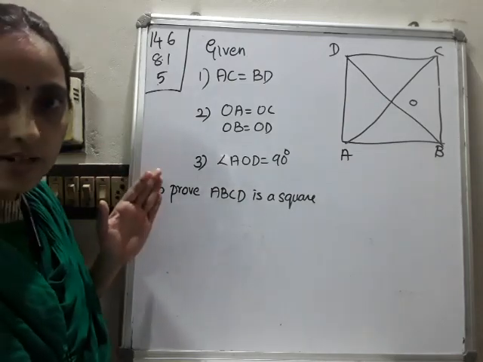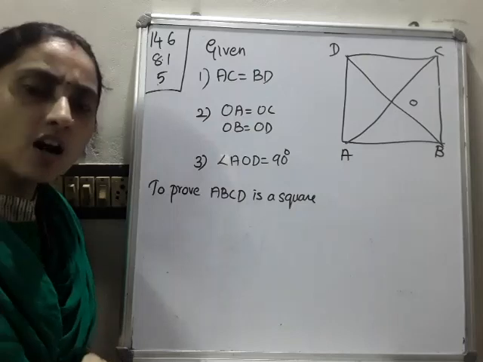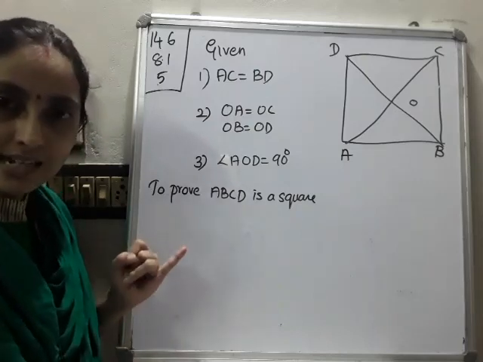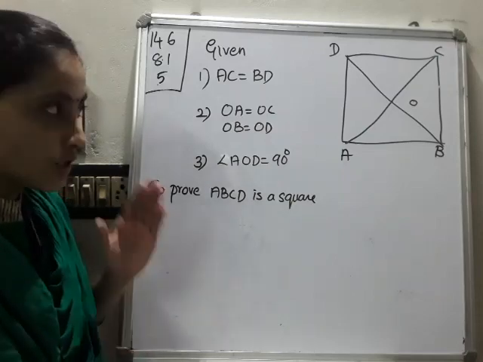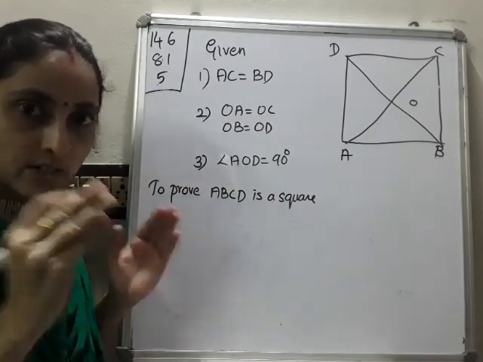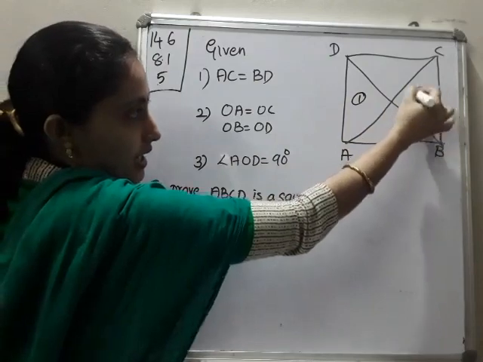First of all, what you have to prove? It is a parallelogram. Okay. For that purpose, we have to say how we can say that it is a parallelogram. If the opposite sides are equal and parallel, then we can say it is a parallelogram. So first we need the opposite sides to be equal. That means you have to consider opposite triangles. So I'll choose this triangle and this triangle.